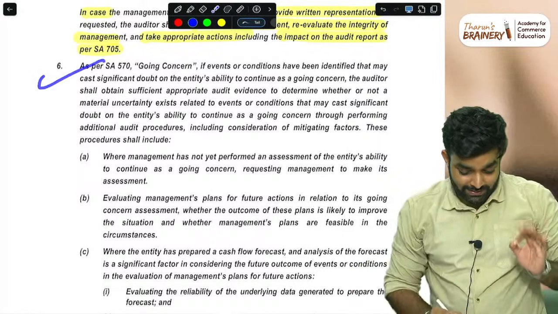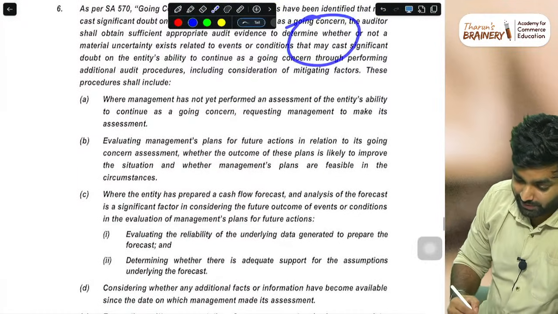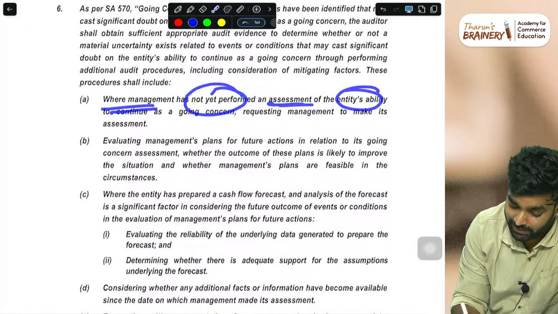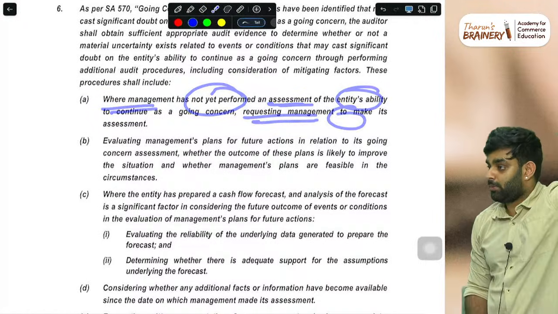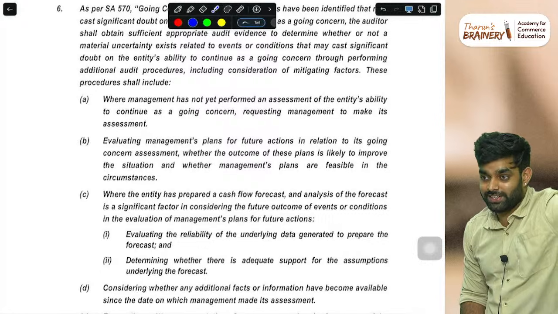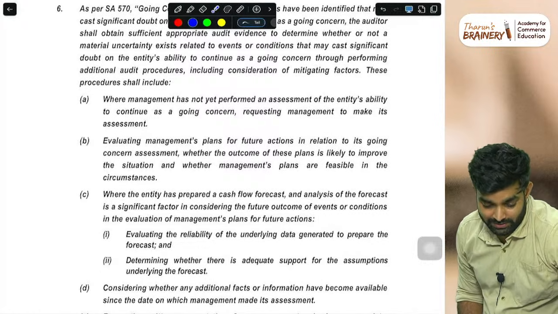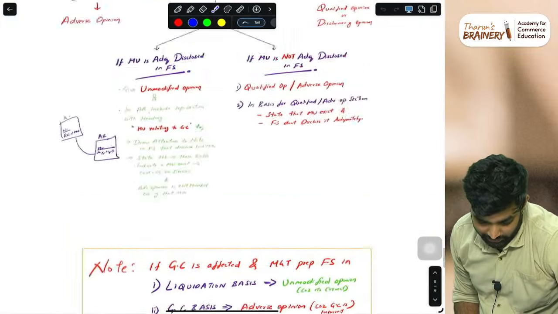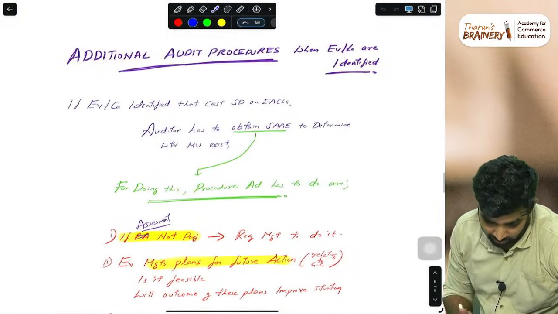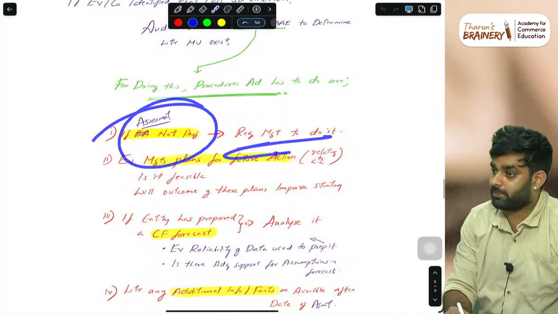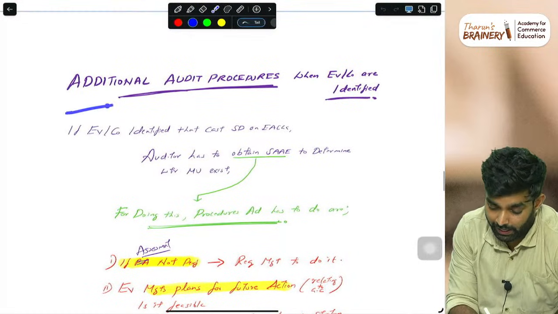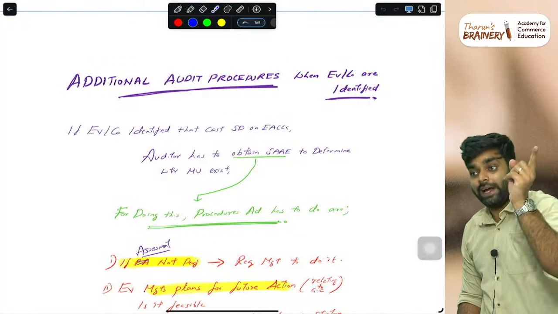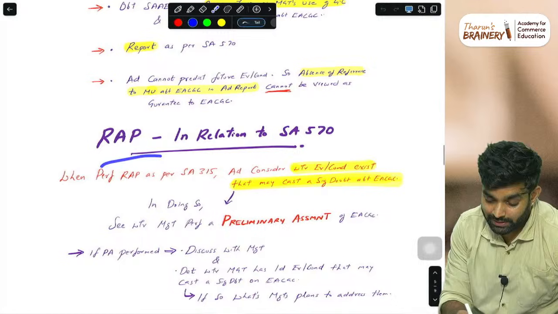So as per SA 570, you have to write the provisions of going concern. Then, where management has not yet performed the assessment of the entity's ability, request management to do it. That is the audit procedure. See, here we learned this one: going concern. Audit procedure: if the assessment is not yet performed, ask them to perform it. That is an additional procedure when events and conditions are identified, when the situational issue is identified.